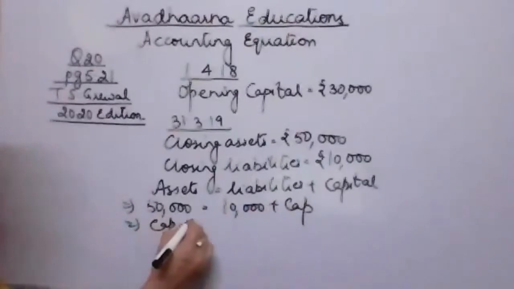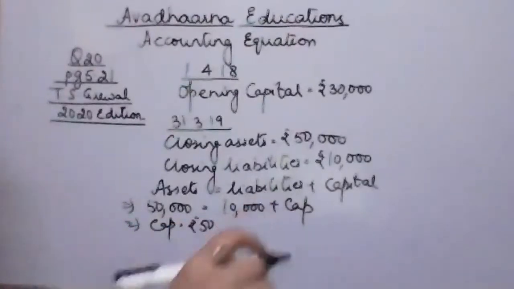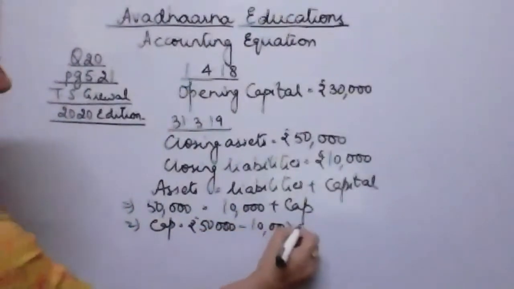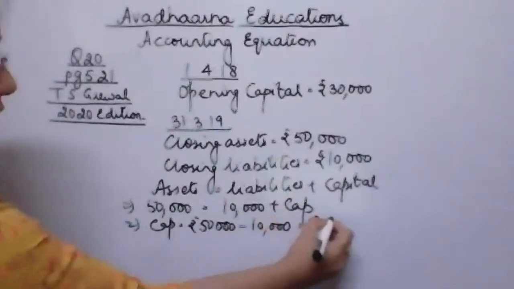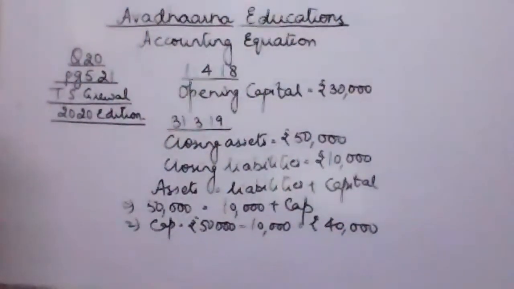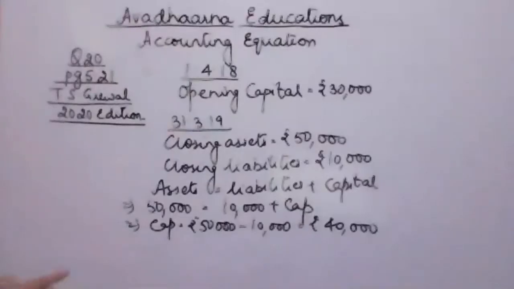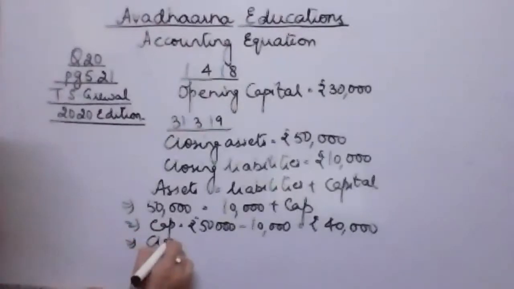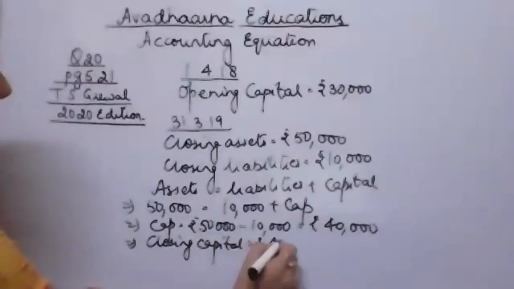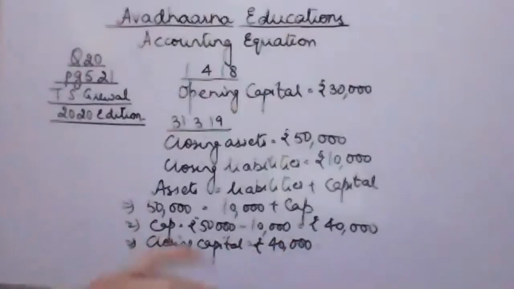So capital will be rupees 50,000 less 10,000, which is equal to rupees 40,000. Fine. So the closing capital in our books of account will be 40,000. Fine. This is the first part.